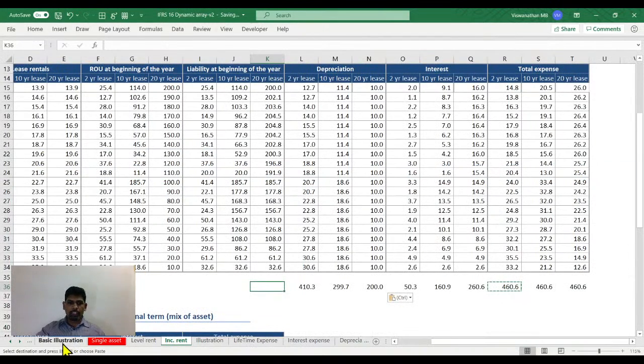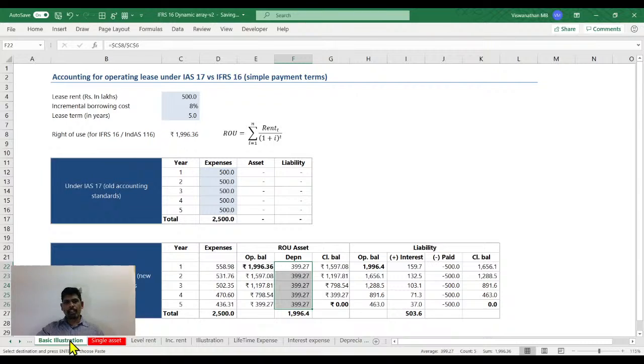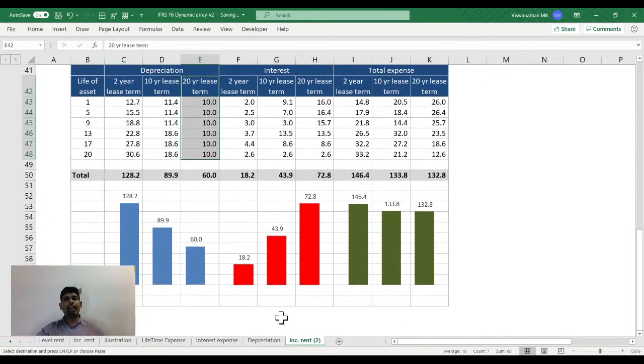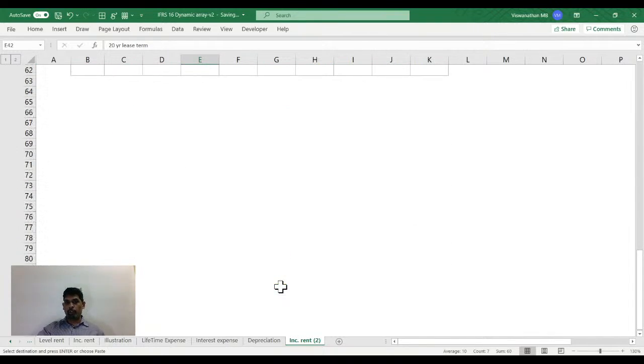Now with the illustration that I showed you here, what we have done is we have removed the distinction between financial lease and operating lease. We have one right of use. Now if all of them were operating leases, what would I do?